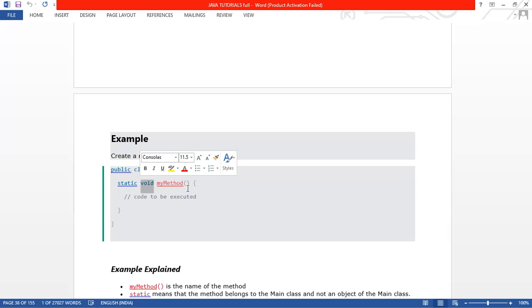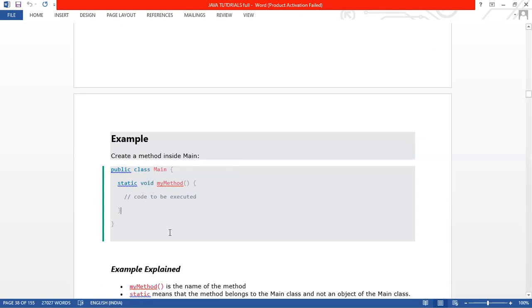Okay, any kind of, any type of data. It is not mandatory that a method can return only integer type data, or only string type data. There is no bar if you are declaring your method as void. Same thing, a class has its own body, a for loop has its own body, and that method also has its own body.